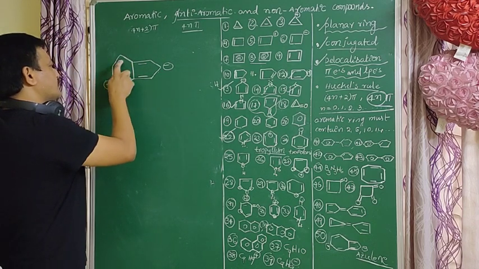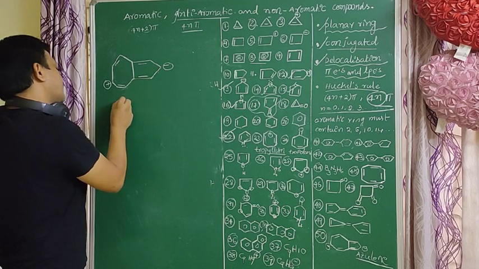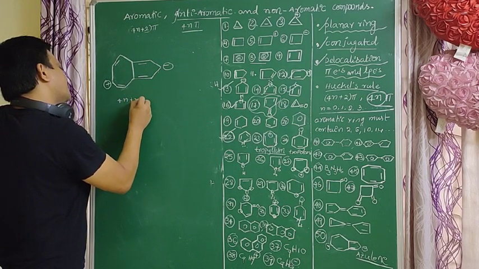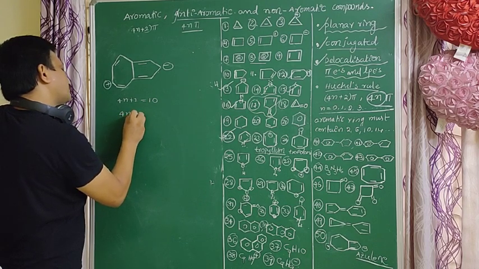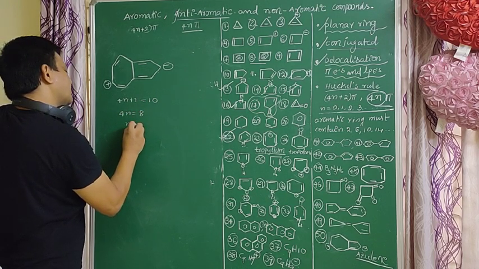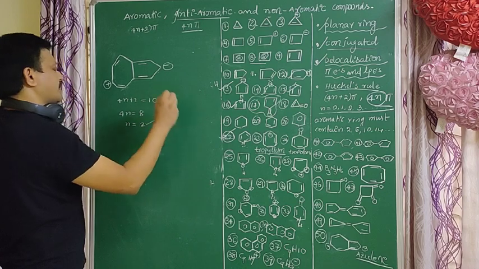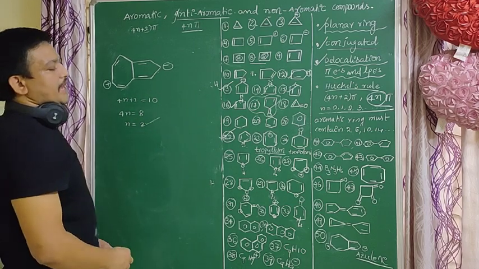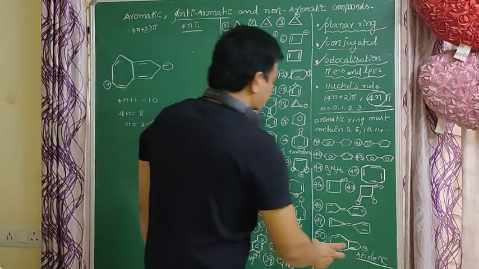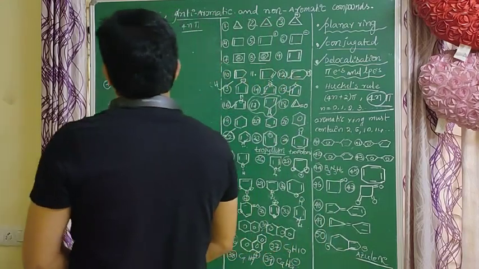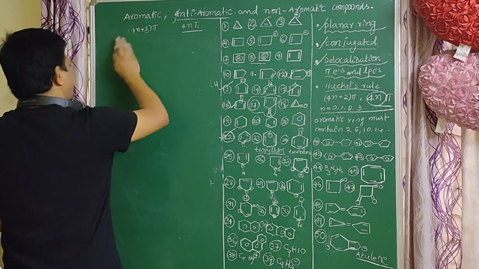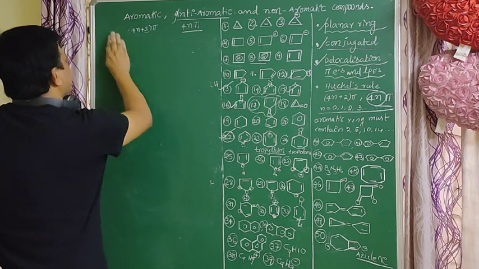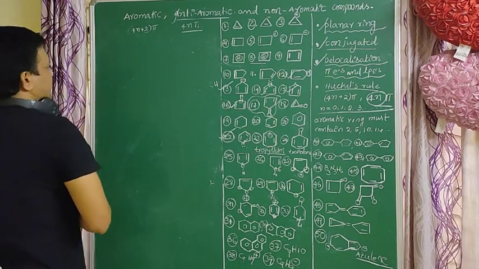So 1, 2, 3, 4, 5. The ring has 4n plus 2 equal to 10 electrons, so 4n equal to 8, n equal to 2. It follows the 4n plus 2 pi electrons. It is an aromatic compound. So this is very important, very important bits are there.